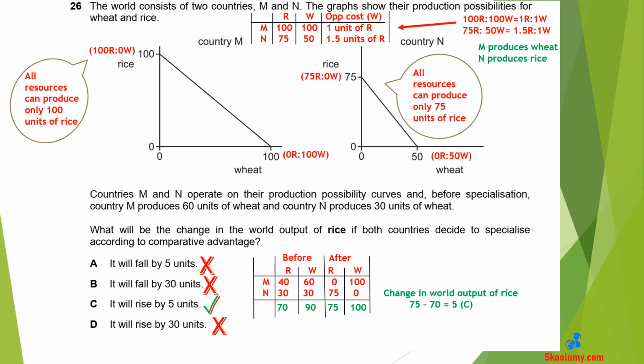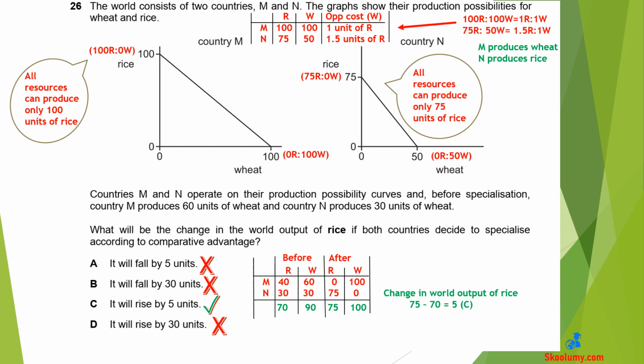For country N, it gives up 1.5 units of rice for every unit of wheat. For producing 30 units of wheat, it gives up 1.5 times 30 units of rice. That is 45 units of rice sacrificed. From a maximum of 75 units of rice, only 30 units will be produced. That is 75 minus 45. The total output of rice before specialization is 40 plus 30, which is 70.